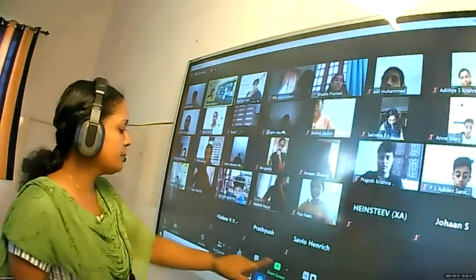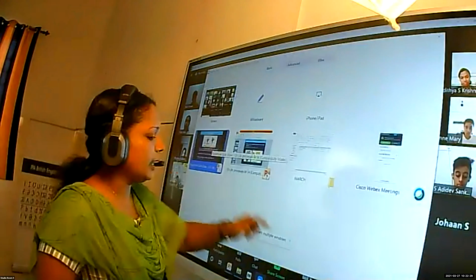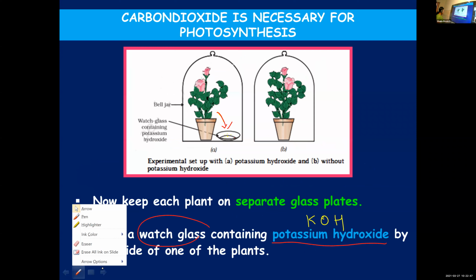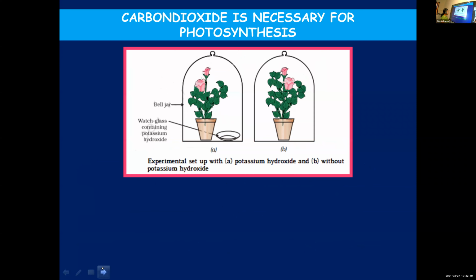Any doubts? I'll repeat it once again, and then I will ask you to repeat. We need two healthy potted plants, A and B, and we'll keep them in a dark room for 3 days. Then after that, you take these potted plants and keep them on separate glass plates.